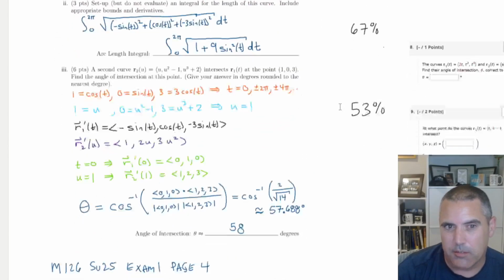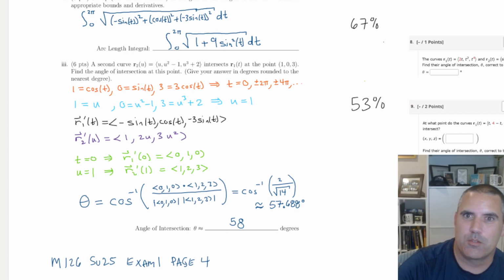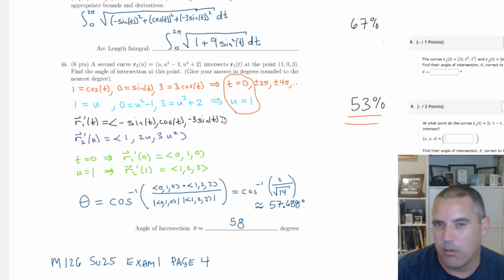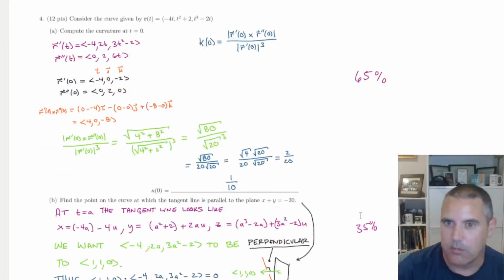Most people got the arc length right. Most people got the angle of intersection right. The TA was a little frustrated because the TA graded this one and said he was surprised at how many people did not know how to find the T and the U. That was something that came up a lot during our review and during class. Oh well. Again, not the end of the world, but I'm just talking through what I saw.